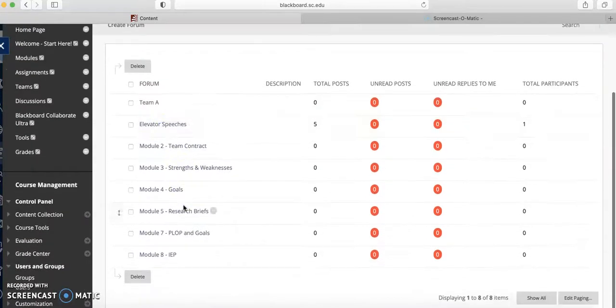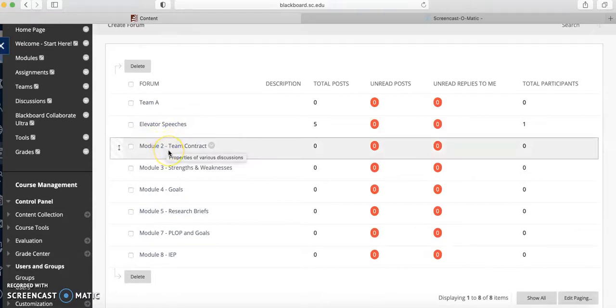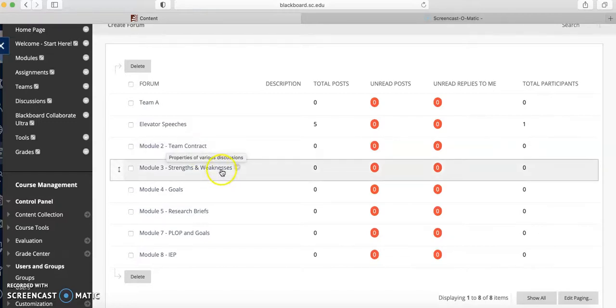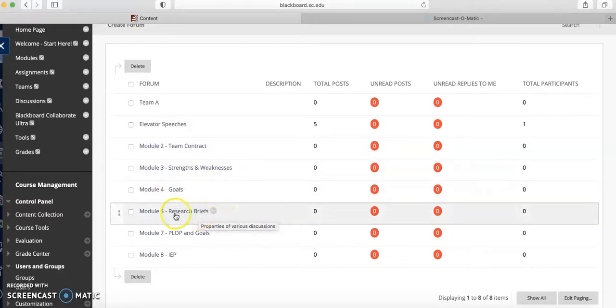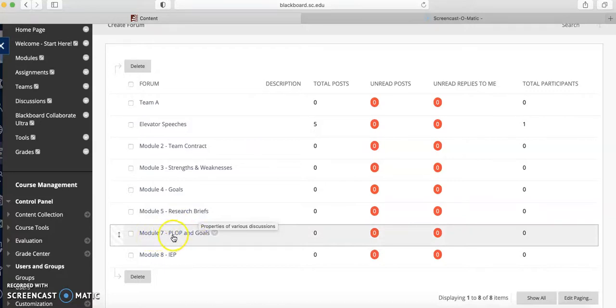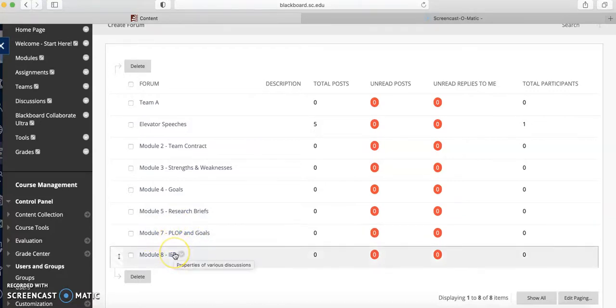And then for your teamwork, because we're still in the team discussion board, you actually are going to have a case study that I'm going to give you about a student who might potentially have an emotional behavior disorder, and all of her data will be given to you related to behavior. And so what y'all are going to do is identify strengths and weaknesses with her, develop goals. You're going to actually dig into the research and figure out what that says and what can be helpful for this student. You're going to develop present levels and goals, and you're going to write an IEP.